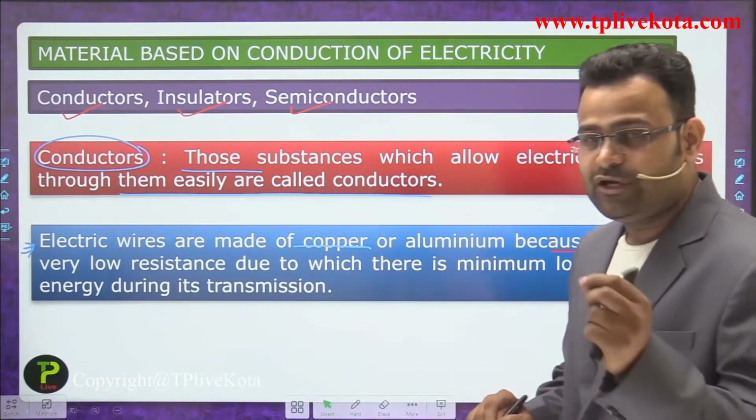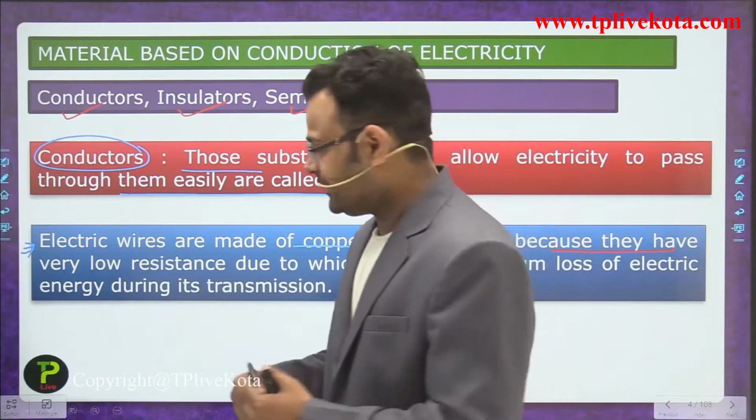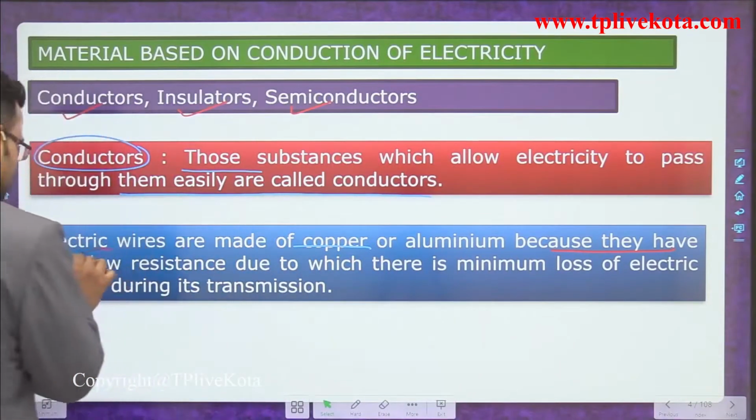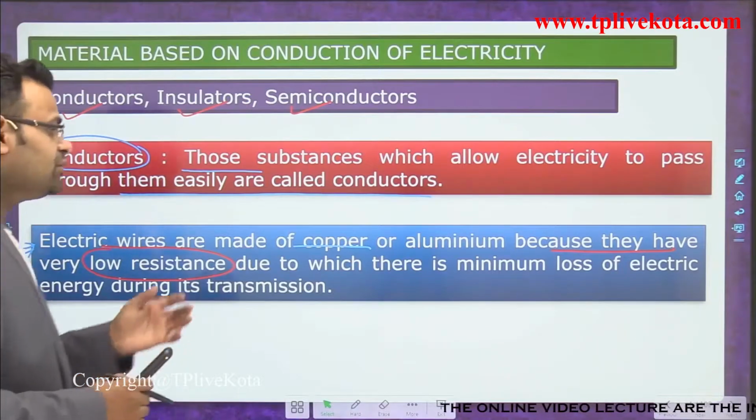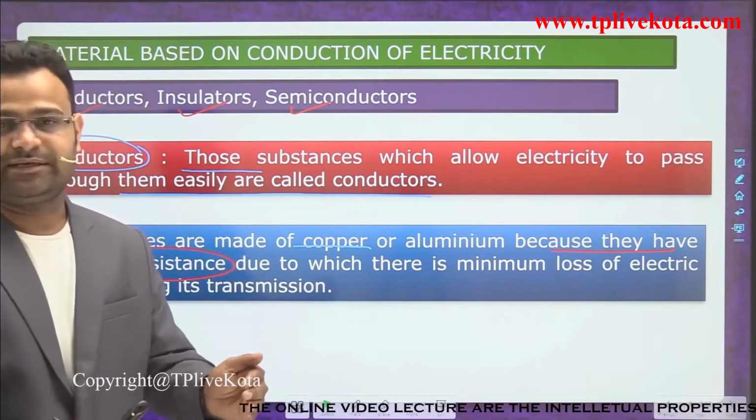They have a very low resistance. In the next classes we will discuss what we mean by resistance, but basically you can understand that resistance is the opposing property which creates some opposing force to moving and passing the electric current.